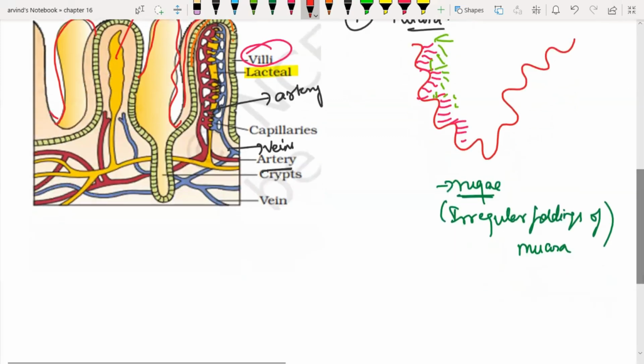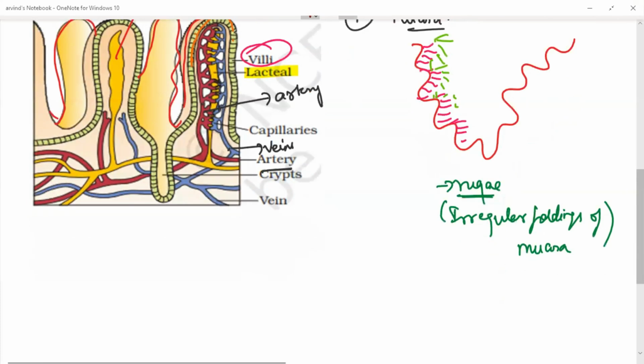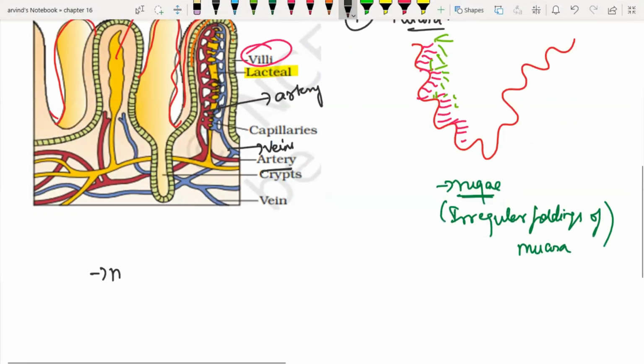Now, one more important point that you need to know about the mucosa is that all your digestive glands, or the glands that help in the process of digestion, are mucosal glands. You would have studied salivary glands, gastric glands, intestinal glands. All these glands ultimately give out some secretions. Where are these secretions coming from? It is from the mucosal layer.